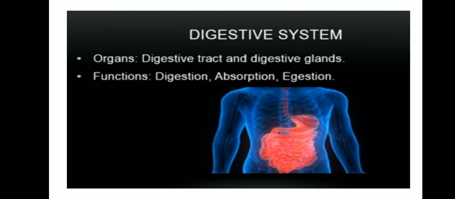These accessory organs include tongue, liver, pancreas and gallbladder. So digestion, absorption and egestion are its main functions. Egestion is what? Excretion of wastages from the body. That is what we say, egestion. So this is the main function of the digestive system.